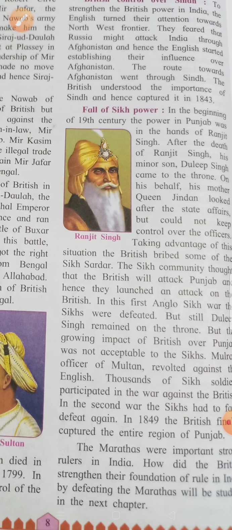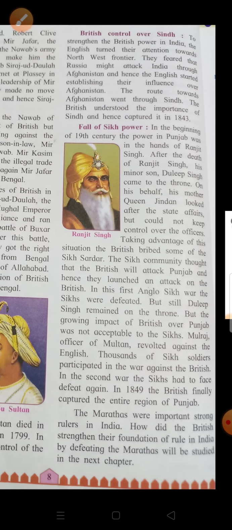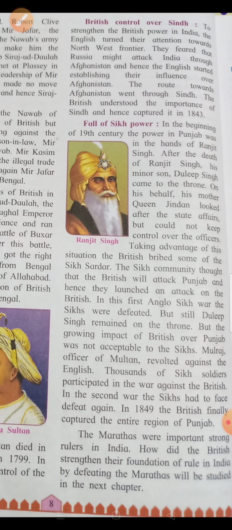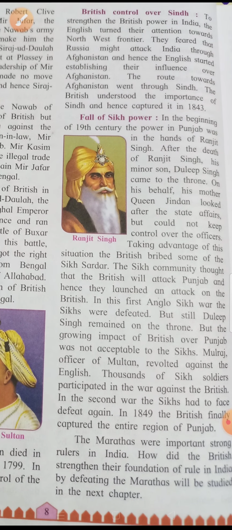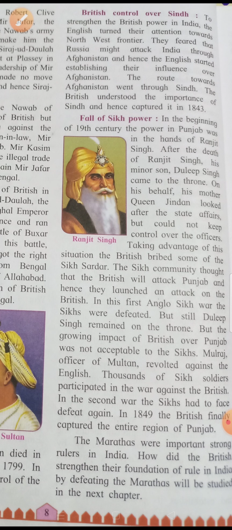Okay. Now the last one is the fall of Sikh power. In the beginning of the 19th century, the power in Punjab was in the hands of Ranjit Singh. After the death of Ranjit Singh, his minor son Duleep Singh came to the throne. Throne means what, children? Throne means